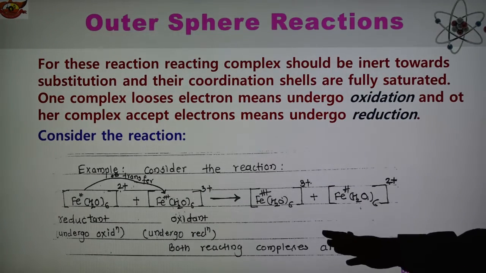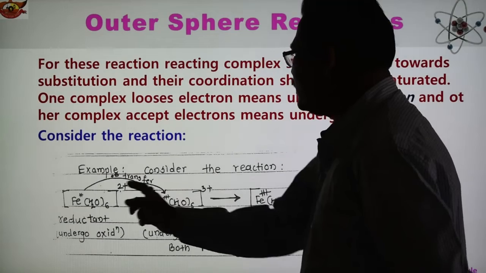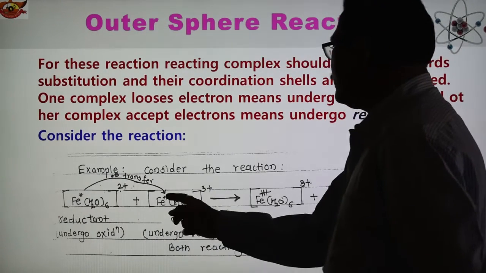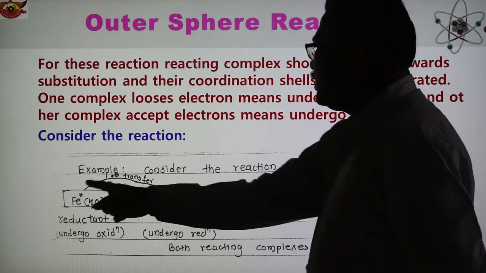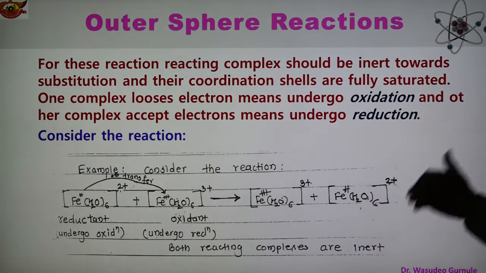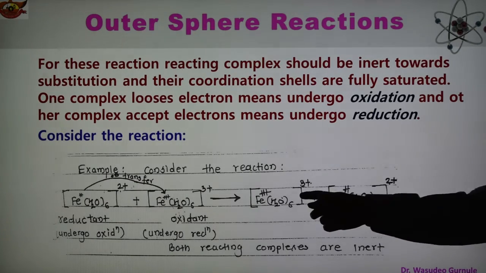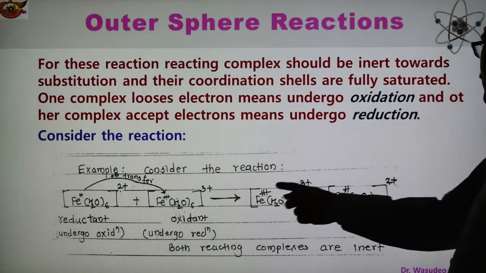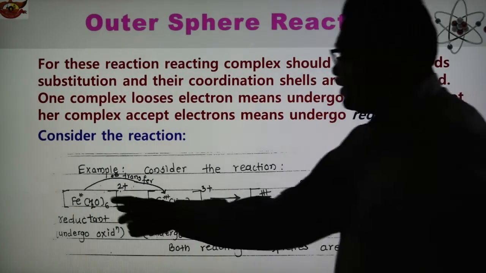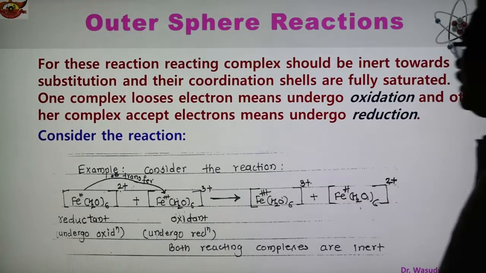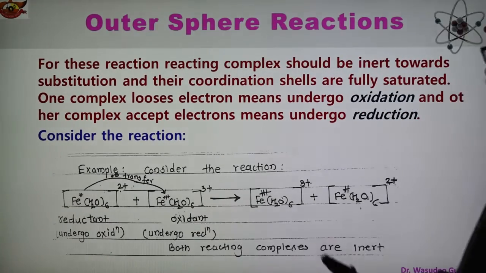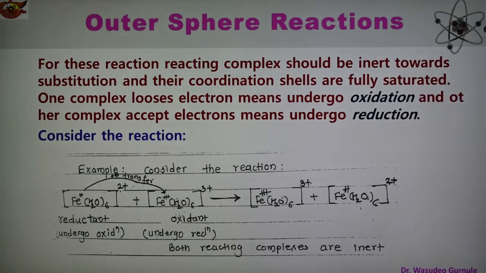And now there is a transfer of electron. So electron transfers from this metal to this metal, Fe2+ to Fe3+. Therefore after transfer of one electron, Fe2+ becomes Fe3+ and Fe3+ becomes Fe2+. So we obtain this type of product. So Fe is now 3+ and here Fe is now 2+. And this species is a reductant, also we can say that it undergoes oxidation, and this complex ion undergoes reduction. So both the reacting complexes are inert.